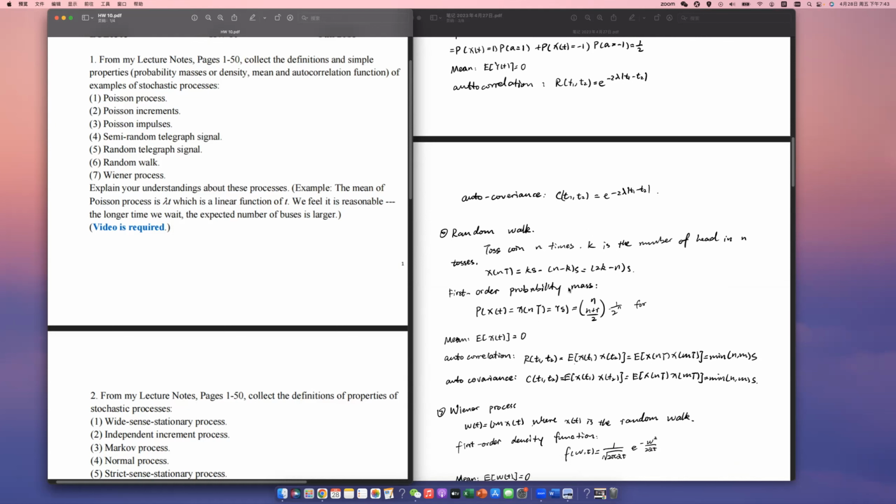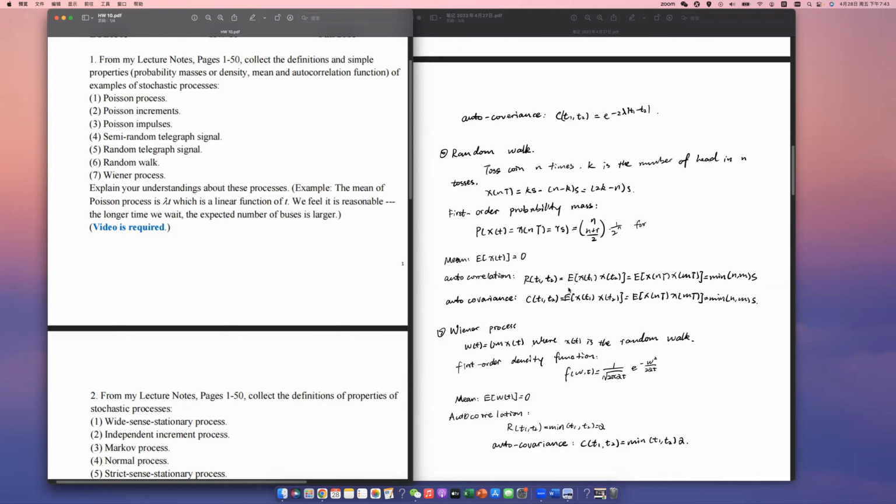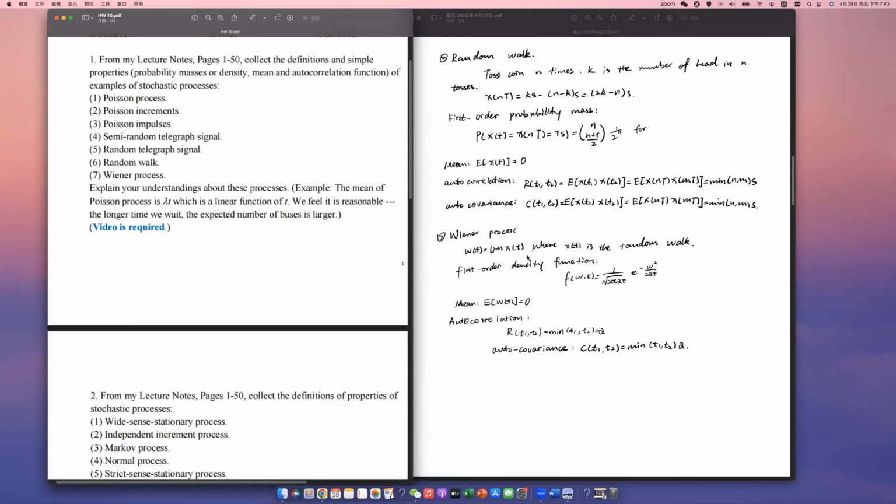And for random walk, the example is tossing a coin, and the mean value is 0, and the autocorrelation is the minimum value of n and m times s. The autocovariance is the expected value of X(t1) times X(t2), which equals the minimum of n and m times s.